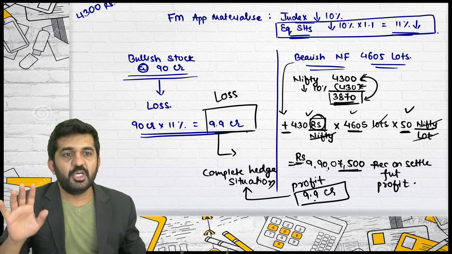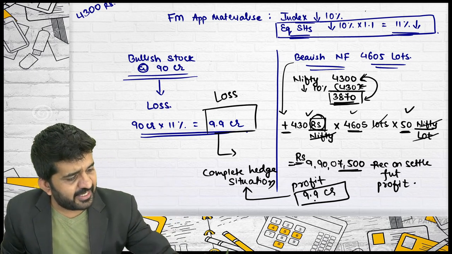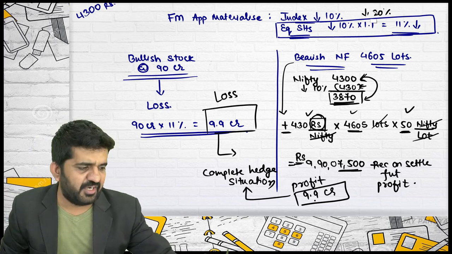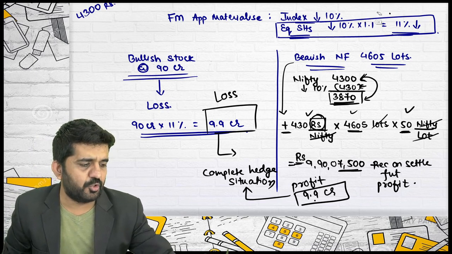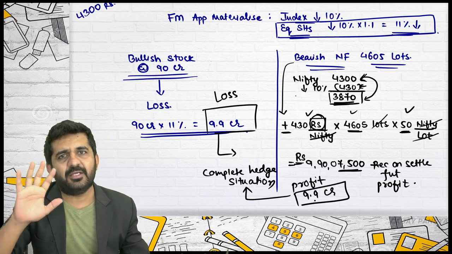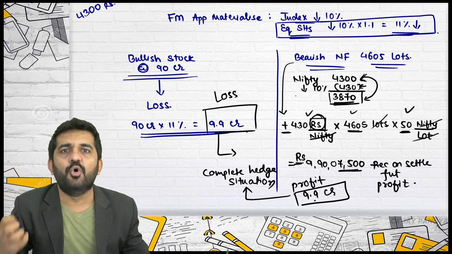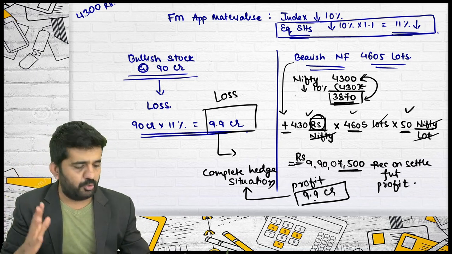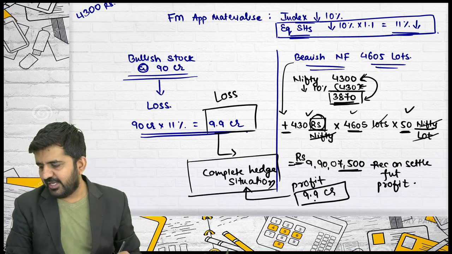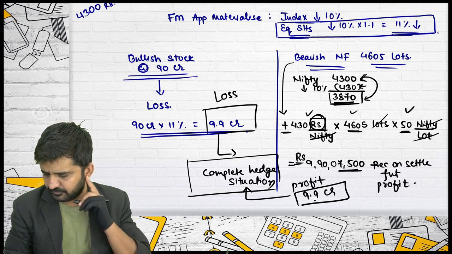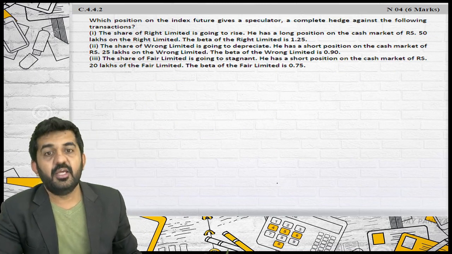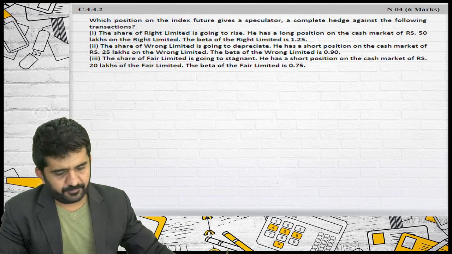This is a complete hedge. So, if the index has fallen by even 20%, believe me, we can prove that there is a complete hedge. If it has fallen by 50%, believe me, then also we can prove there is a complete hedge. But here in the question it was asked that if management apprehension comes true, prove that you have given complete hedge. We have proved the answer that we have given complete hedge. Hedging of 4.1.1. 4.4.1. Next question. 4.4.2.